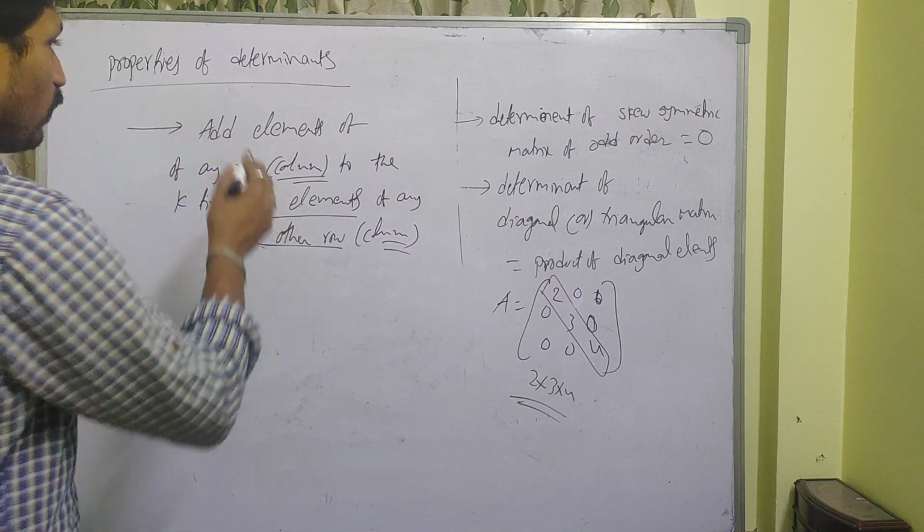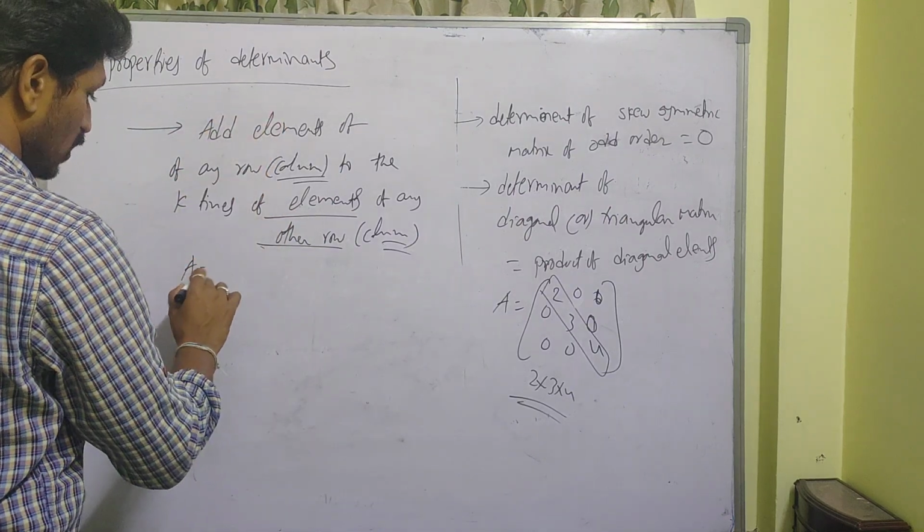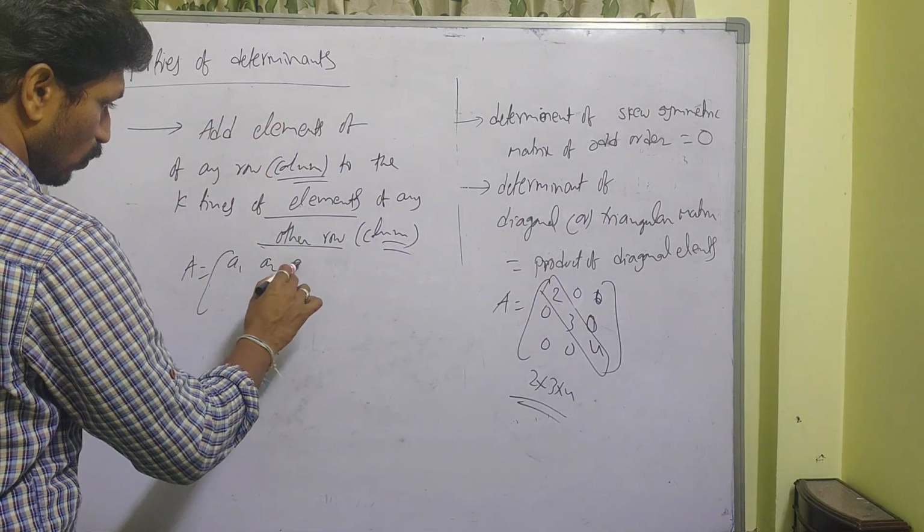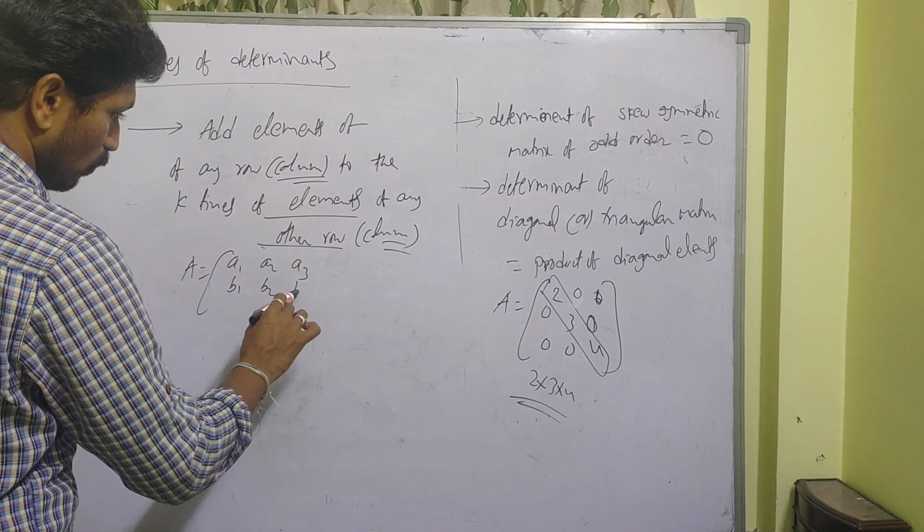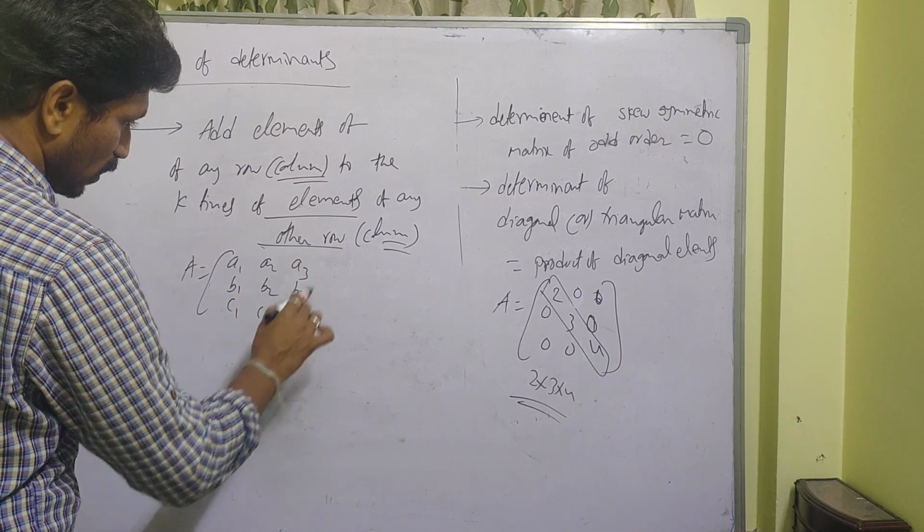First of all, suppose A is equal to A1, A2, A3, B1, B2, B3, C1, C2, C3.